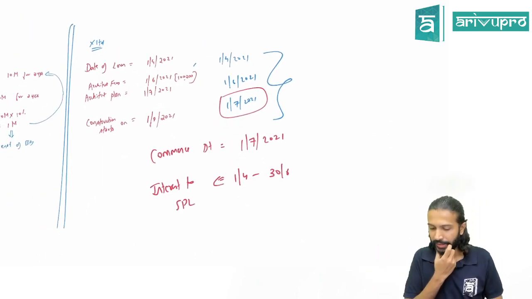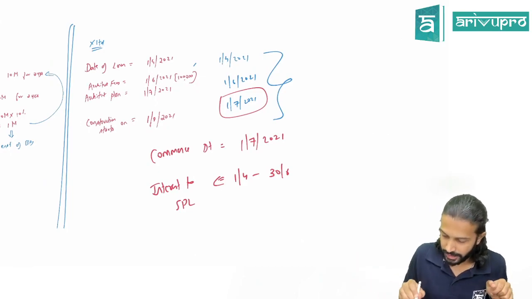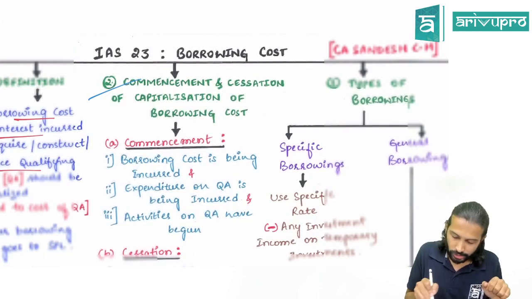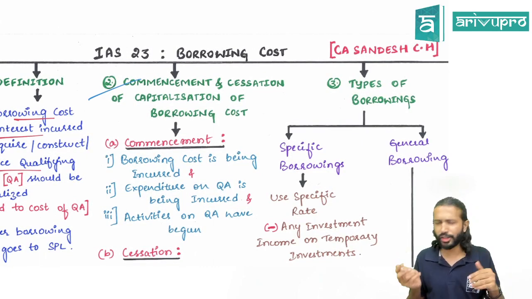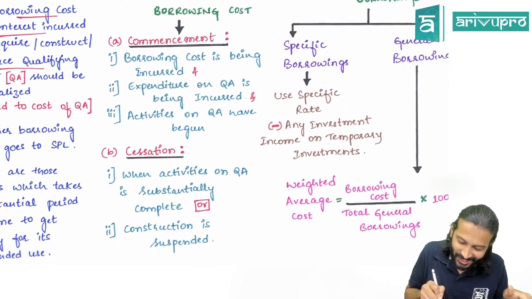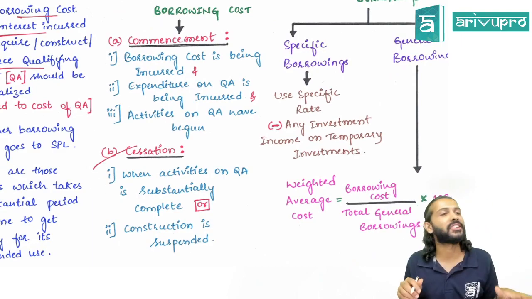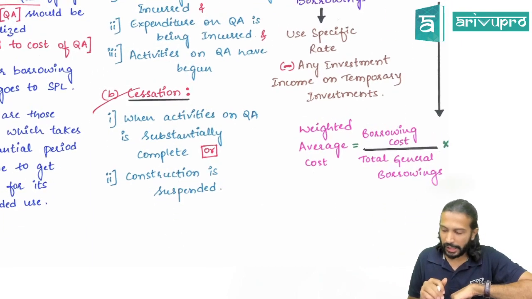Second concept, commencement concept. Everybody, online also? Alright, they're saying yes. I'll move on then. So this is about commencement. Once you start something, you should also stop. I've started the class, and you're eagerly waiting for when I stop. Correct? So the next concept is cessation. Cessation means when will you stop capitalizing. So they've given a provision for that also.